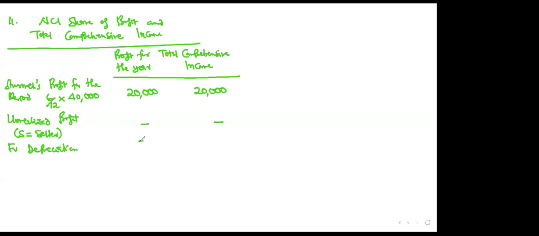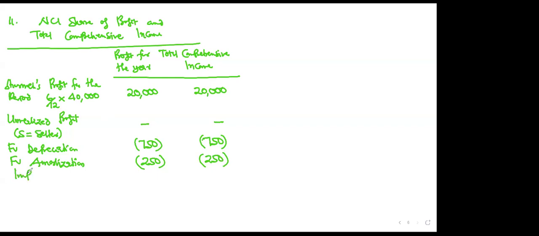Depreciation was 750. It will affect this. It will also affect total comprehensive income. The same way depreciation is there, amortization too is there. Once depreciation qualifies, amortization will also qualify. There are only 3: unrealized profit, depreciation, and impairment. Amortization was also 250. It will also affect this as 250. So these three, unrealized profit, depreciation, and impairment.